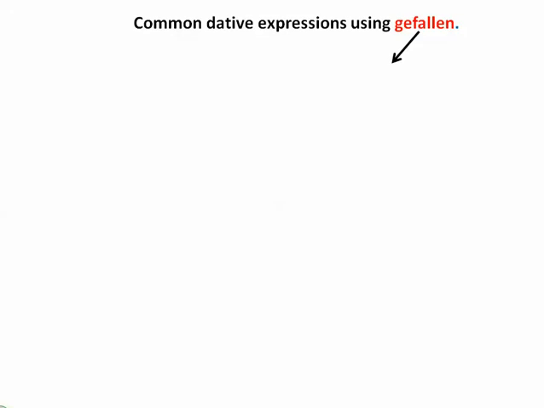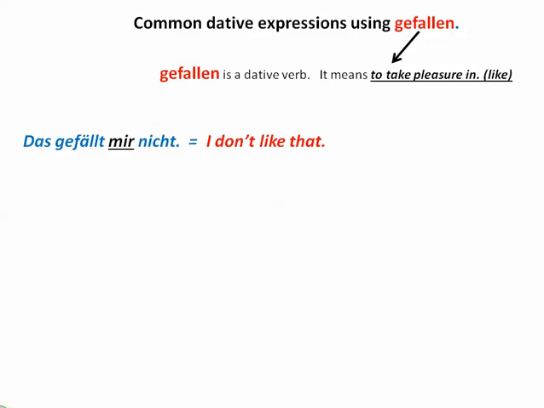Okay, you can also use gefallen, which is a dative verb in German, so you use this a lot and you hear it a lot in the dative. Das gefällt mir nicht. It means I don't like that. It's another way of saying that you like something.